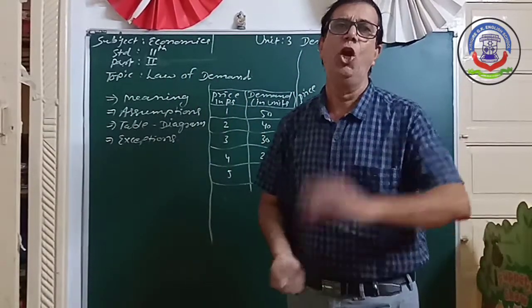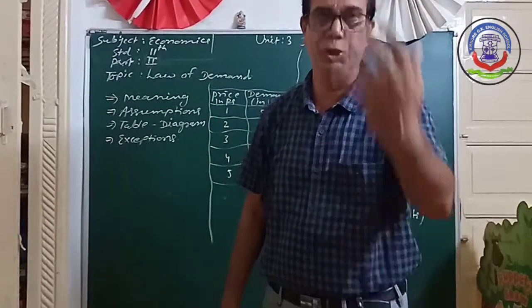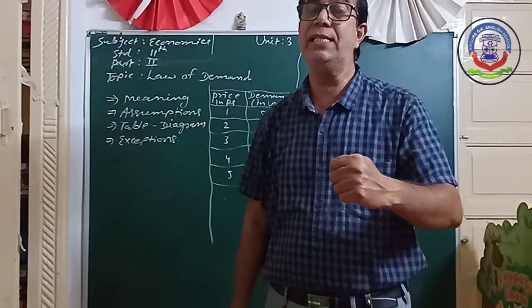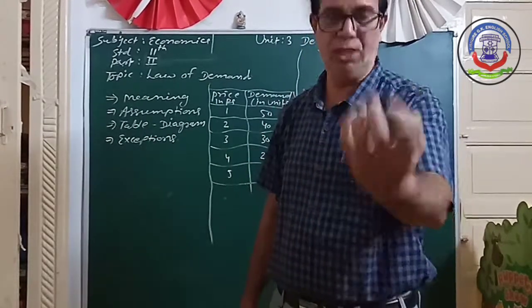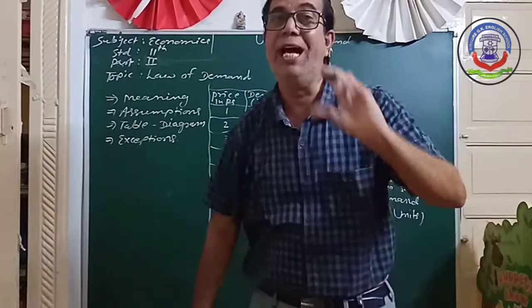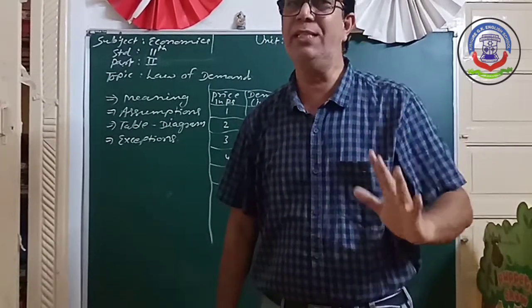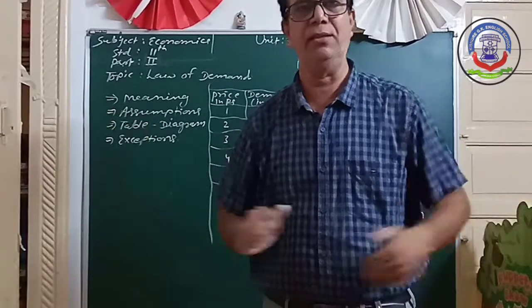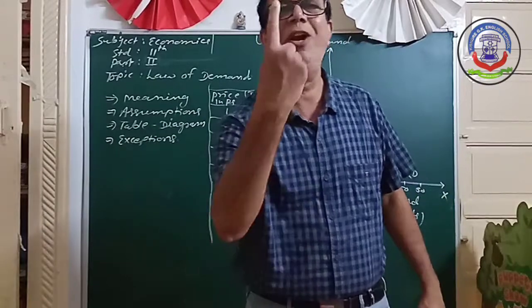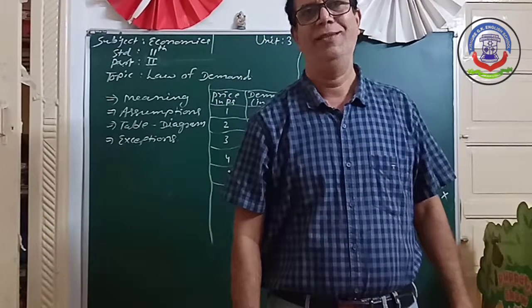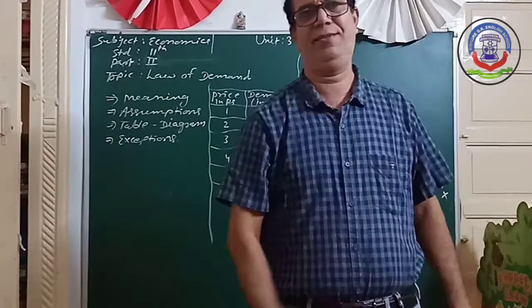The second one, low price goods. Low price goods means just like the matchbox, just like salt. The price of a matchbox is 10 rupees for one box. You purchase one box every month. But suppose the price of the matchbox becomes only rupees 1, then you can't demand more and more matchboxes.